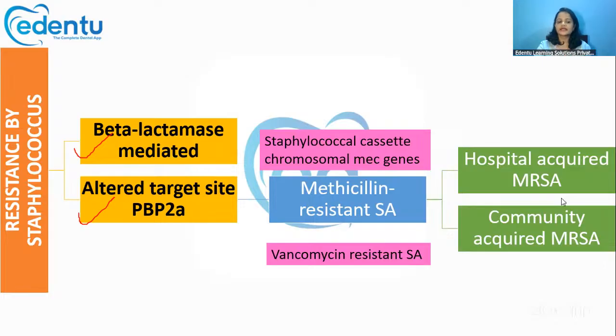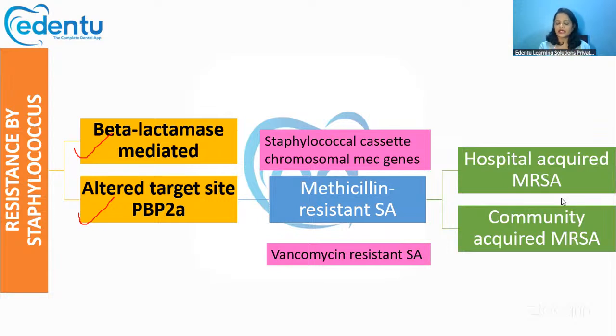Then there is another method by which these bacteria can show resistance to the penicillins. That is by altered target site PBP2A, that is, by changing the penicillin binding protein site. When they change the binding protein site, it reduces the affinity of these beta-lactam drugs.